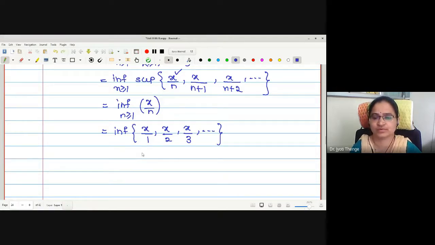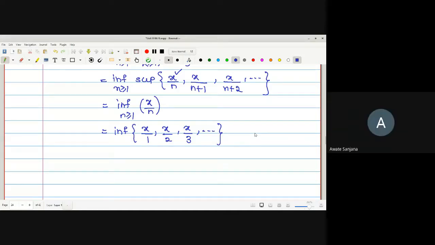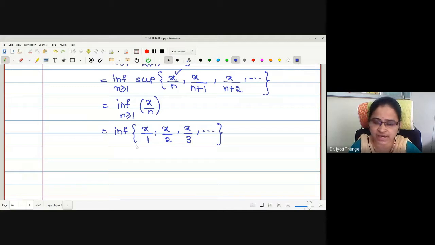Because if you go on increasing the denominator for any fixed x, the value is going to decrease, until x upon infinity. What is 1 upon infinity? It is 0. Therefore, what is the infimum of this set? It is 0. What we have found is that the limit superior of fn of x is 0.